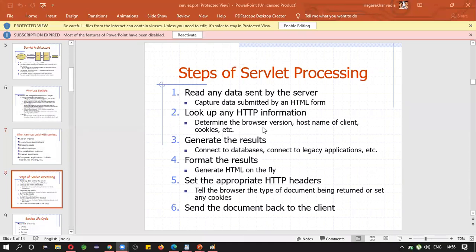How do servlets process the request? Read any data sent by the client. The server captures the data and hands over the request to the particular application. Look up any HTTP information, determine the browser version, host name of the client, cookies, generate the results, connect to a database if required, connect to a legacy application. Legacy means old kinds of applications we are still using. Though it is legacy, we are still using it. Generate HTML on the fly.